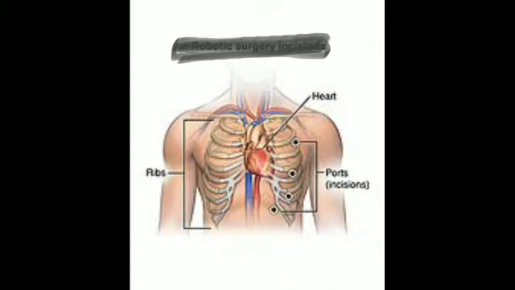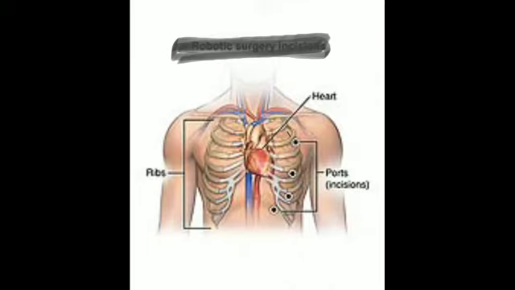Now you can see the position. This is the rib cage, and in the center of the rib cage, this is the position of the heart. This is in the chest cavity, and its lower tip is slightly tilted towards the left. So you can see the lower part is tilted towards the left. That is, of course, facing to my right. Your right will be the left of the picture.